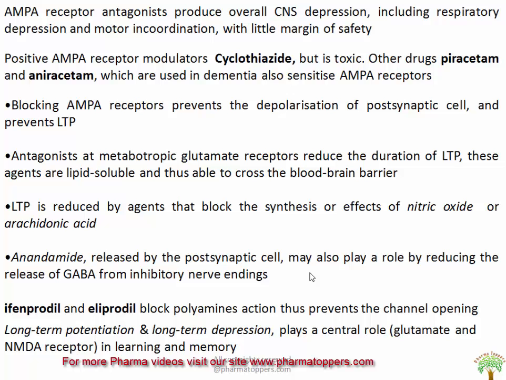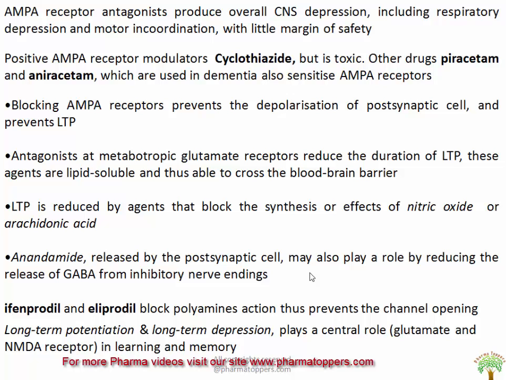Positive AMPA modulators like cyclothiazide act by reducing the receptor desensitization and thus improve memory and cognitive performance, but it is found to be toxic. The other drugs like piracetam, which is a nootropic drug, or aniracetam, which are used in dementia, also sensitize the AMPA receptor.